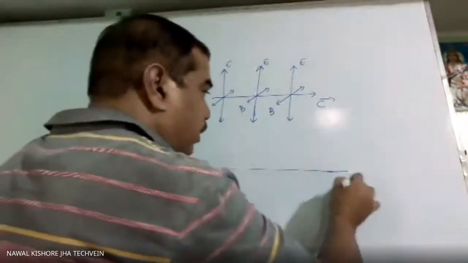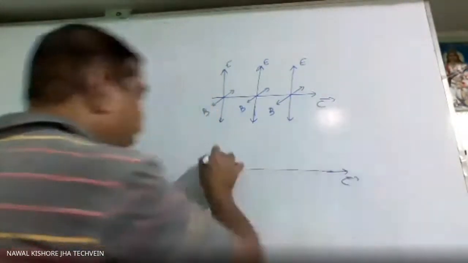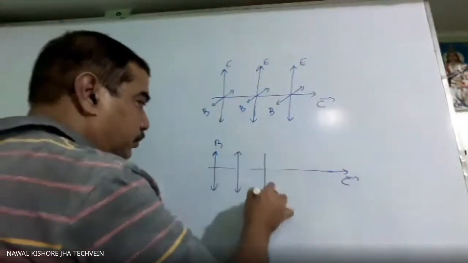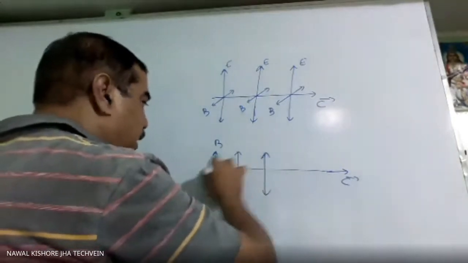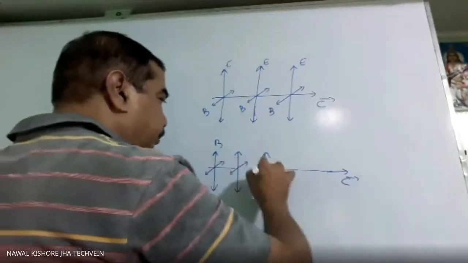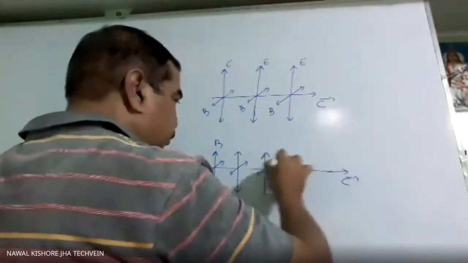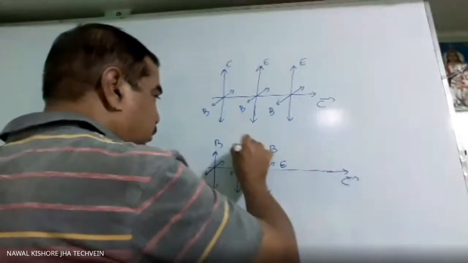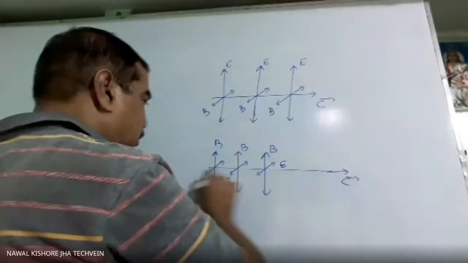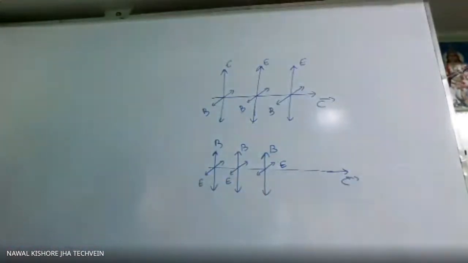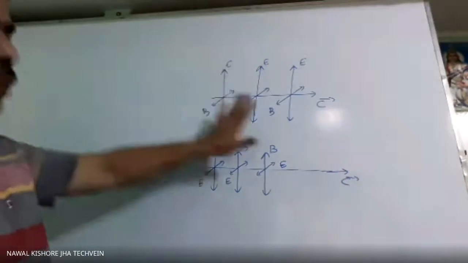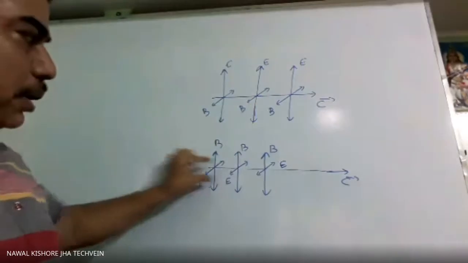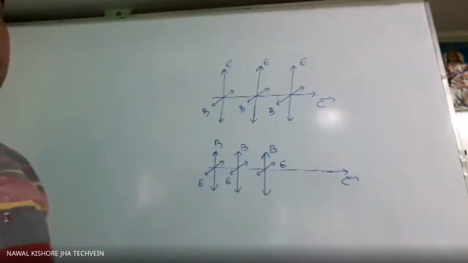Either this is the direction of propagation of the wave, then the magnetic field may be in this direction, whereas the electric field is along the z-axis. So this is polarized light. Here the electric field is along the y-axis. Here the electric field is along the z-axis.